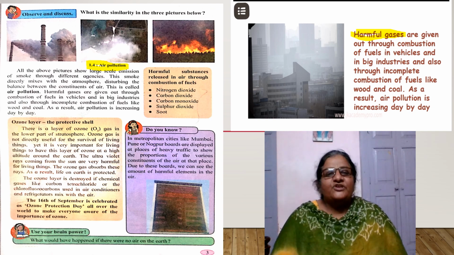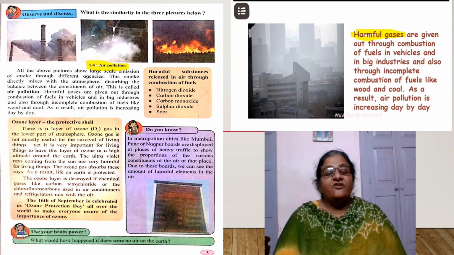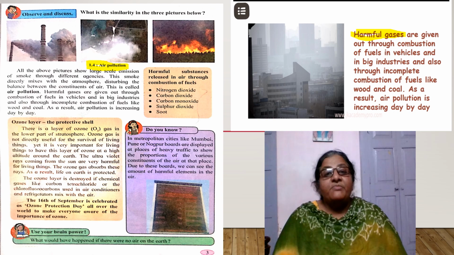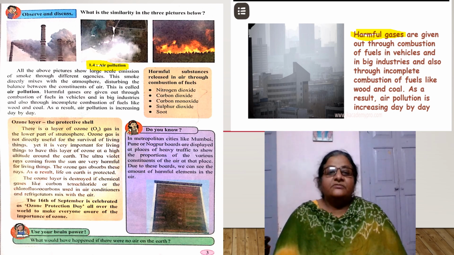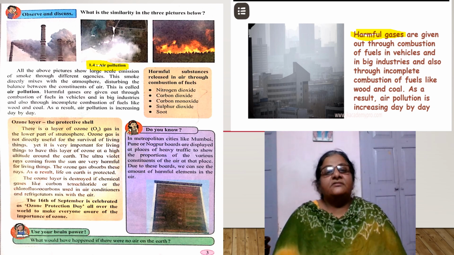And this air pollution we observe because of the emission of different gases from factories, from vehicles, and from incomplete combustion of our fuels. Certain gases get emitted like carbon monoxide, carbon dioxide, nitrogen dioxide, sulfur dioxide, and very minute solid particles of carbon, that is soot.